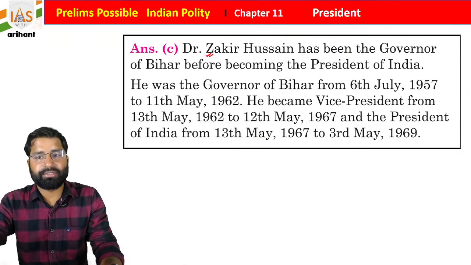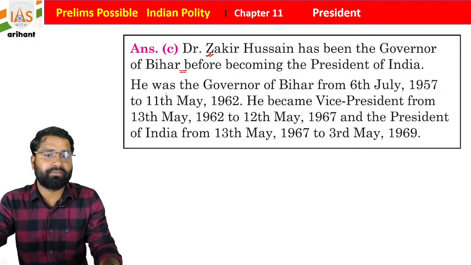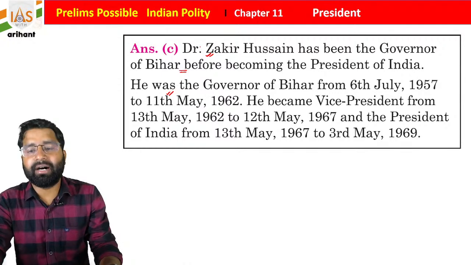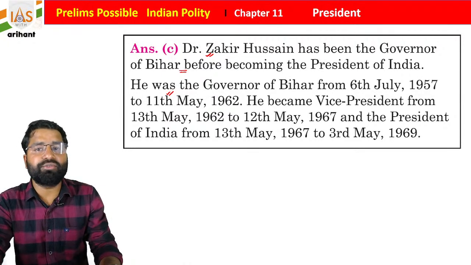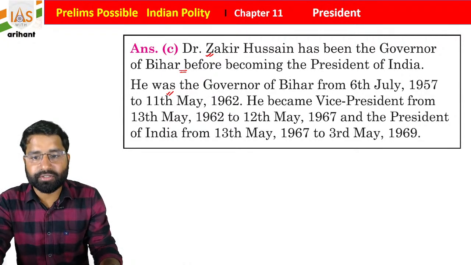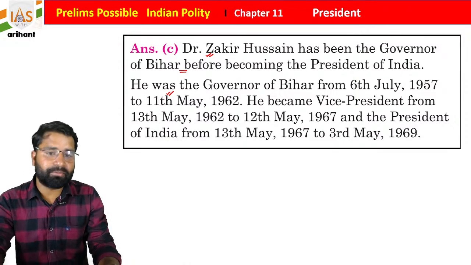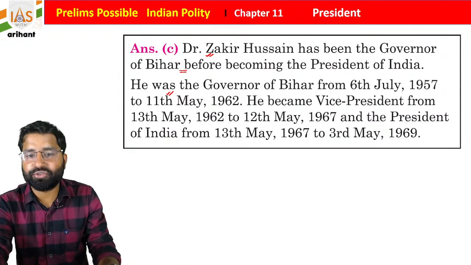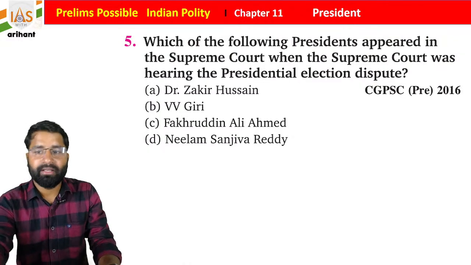So Dr. Zakir Hussain was the Governor of Bihar before becoming the President of India. He was the Governor of Bihar from 6th July 1957 to 11th May 1962. He became Vice President from 13th May 1962 to 12th May 1967, and then he became President of India from 1967 till 1969. Then he died.